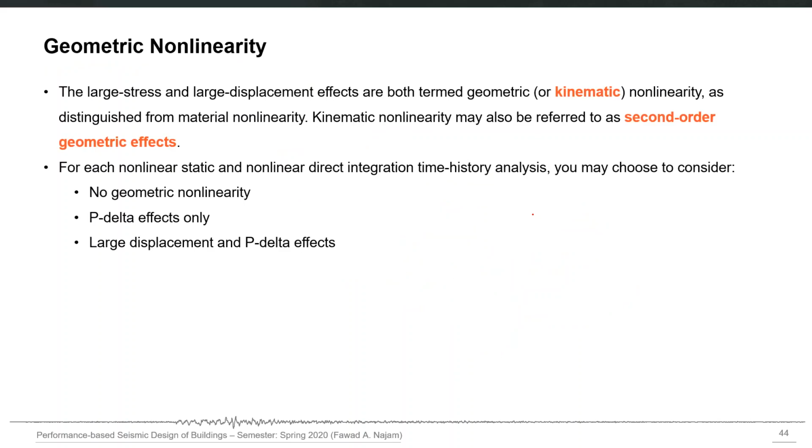So the large stress and large displacement effects are called geometric nonlinearity, as distinguished from material nonlinearity. It is also sometimes called kinematic nonlinearity or second order geometric effects. So you have three options. Don't consider it at all, which may be wrong in some cases. Consider it explicitly with large displacement analysis, or consider it approximately using P delta analysis.